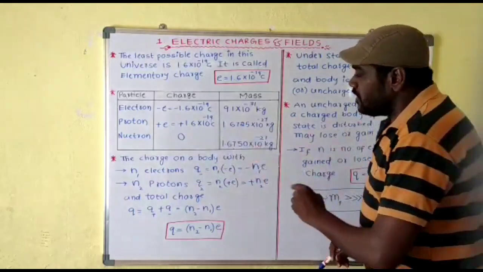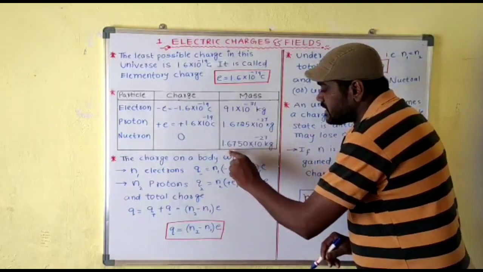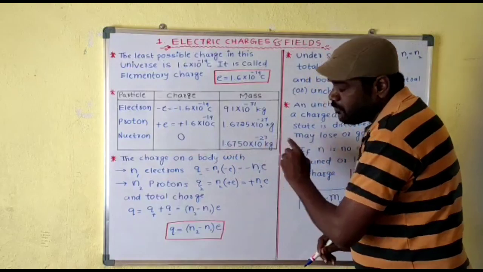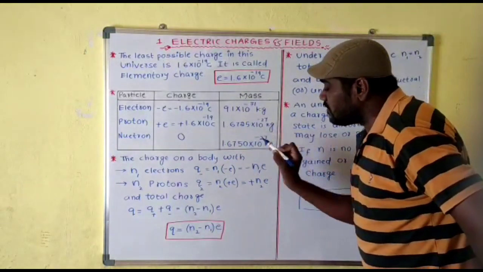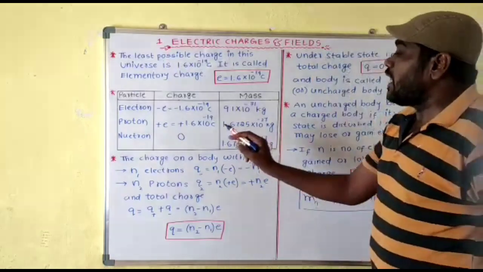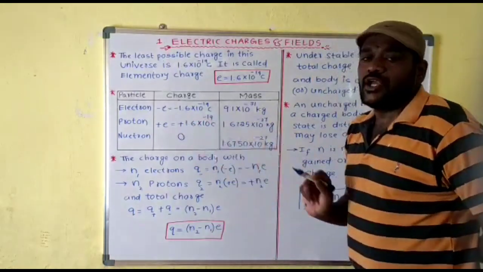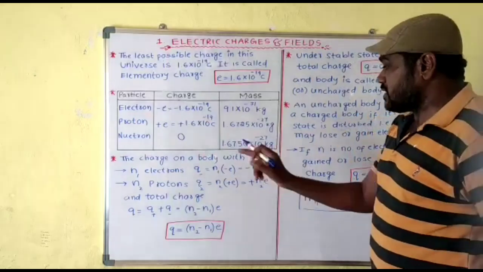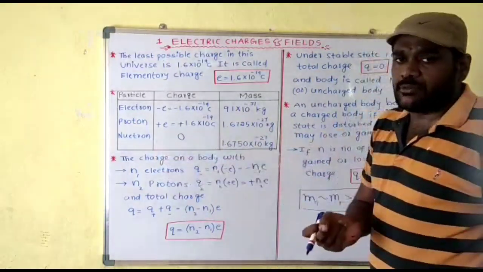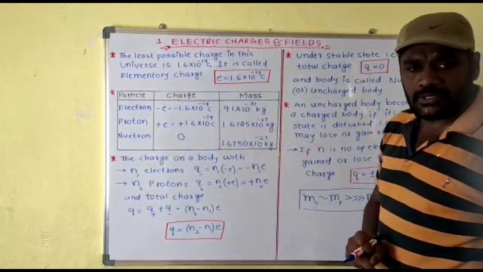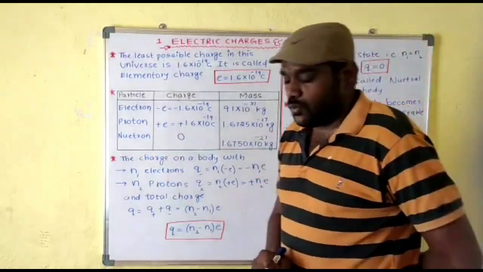If you observe them, here 1.67, and 10 power minus 27, 10 power minus 27, all are the same, but here this is 25 and this is 50. Therefore the mass of the proton is nearly equal to the mass of the neutron. Of course the mass of the neutron is a little bit more than the mass of the proton, but approximately we can take both as equal.